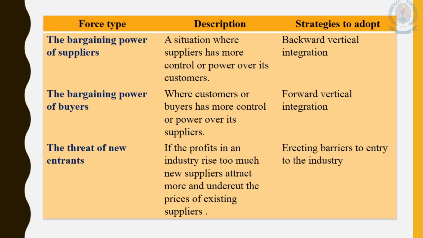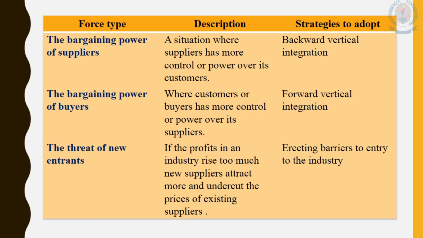In the force type column, I have included all the five forces. In the description column, I will describe each force in a detailed manner. And in the last column, strategies to adopt, as a businessman, the strategies which we can adopt in that situation will be explained.